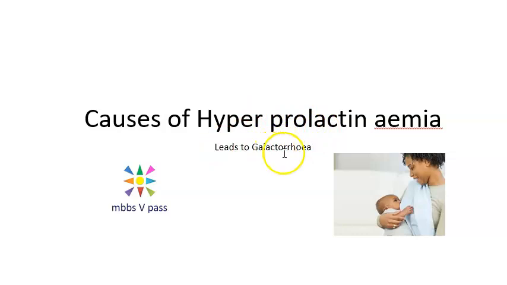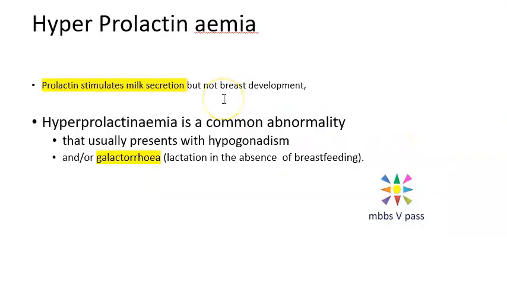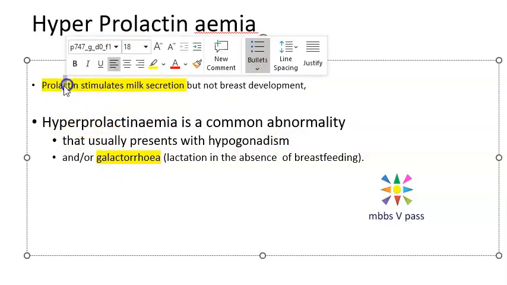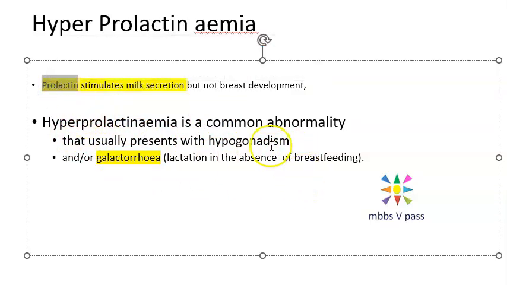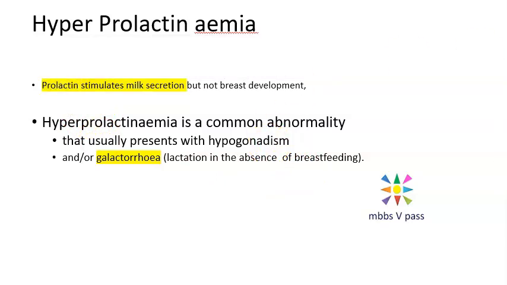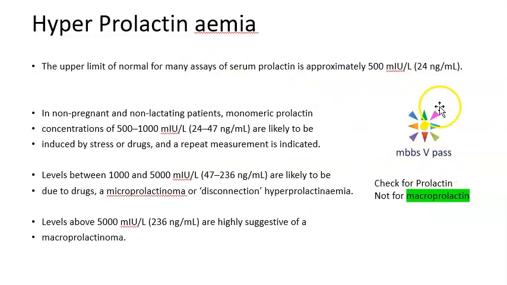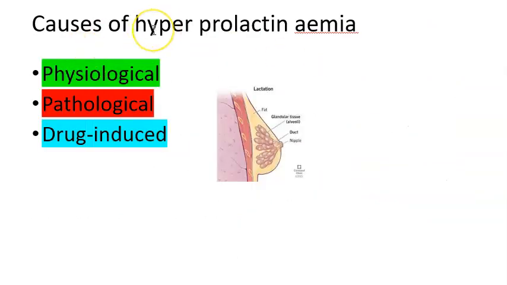This can lead to Galactorrhoea, that is milk production, lactation, basically in the absence of breastfeeding. There is no breastfeeding. That's what it can cause. Okay, that is Galactorrhoea. So prolactin is a hormone which is secreted by anterior pituitary, so that you should know. And these are the normal levels if you want to see in different conditions. So the causes of this excess prolactin can be because physiological, pathological, and drug induced.